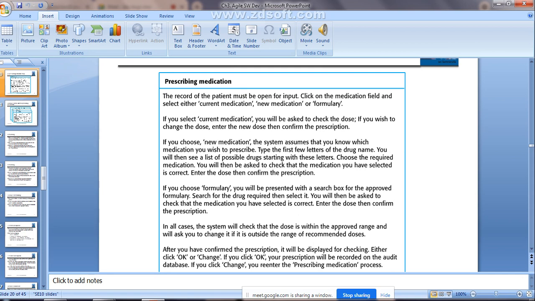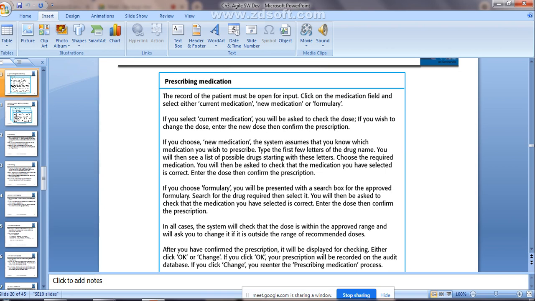Prescribing the medication for the patient. The record of the patient must be open for the input. This is how this particular software development will be done using extreme programming. See, the record of the patient must be open for the input. Click on the medication field. Select either the current medication, new medication, or the formulary. Three options will be given.